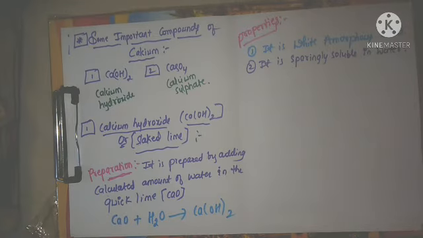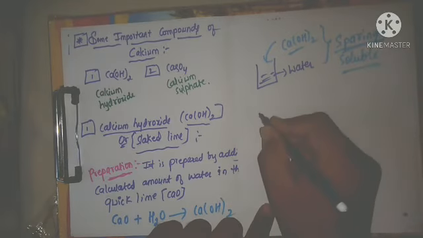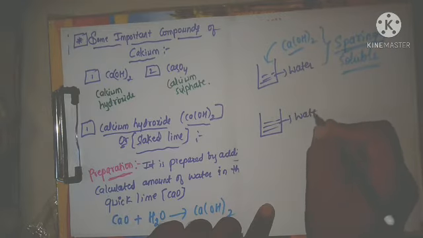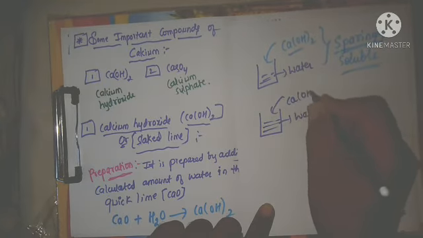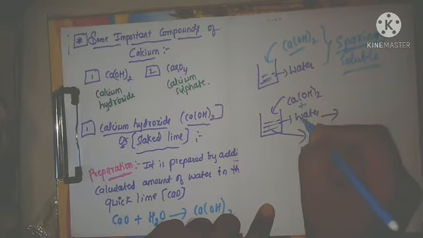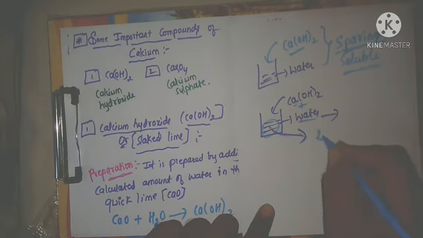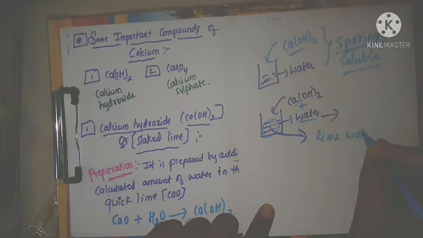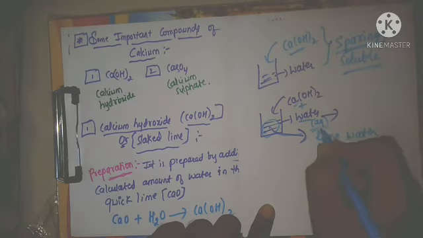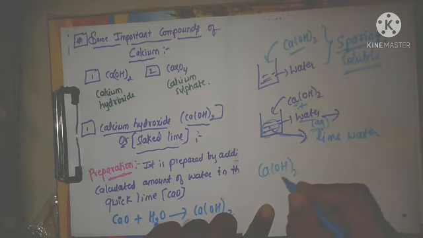Next we will go for the third one. Here this water is there. If you add the calcium hydroxide, you will get this solution. In the water, if calcium hydroxide is added, then that solution is called what? Lime water. It means an aqueous solution of calcium hydroxide.